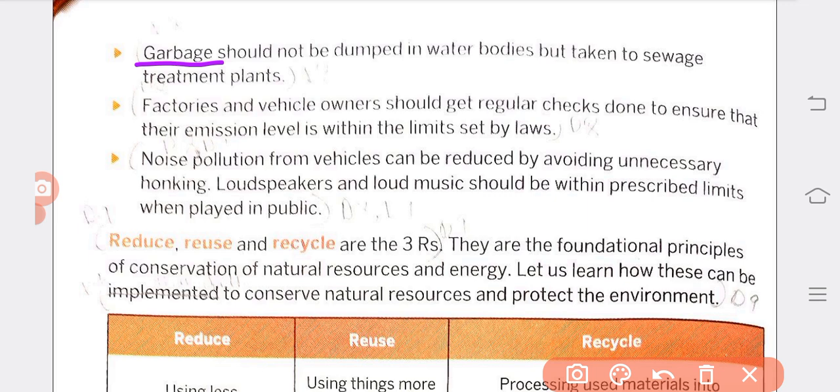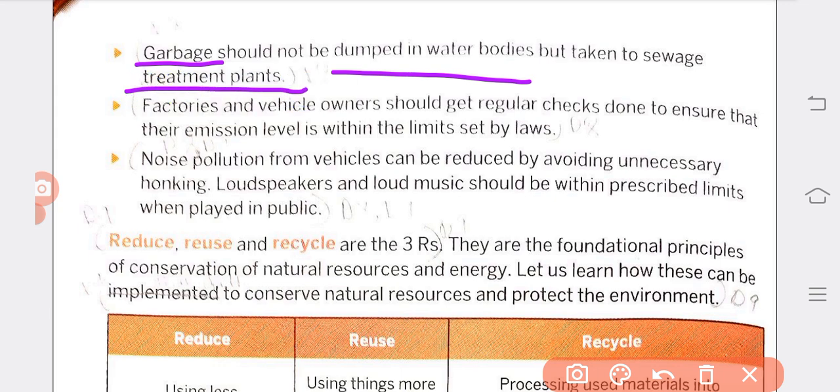Garbage is often put in water bodies like rivers and seas because no one sees it there, and it just flows away. But if it is taken to sewage treatment plants, the water is purified. Some villages drink river water, so polluted water affects people and plants also.